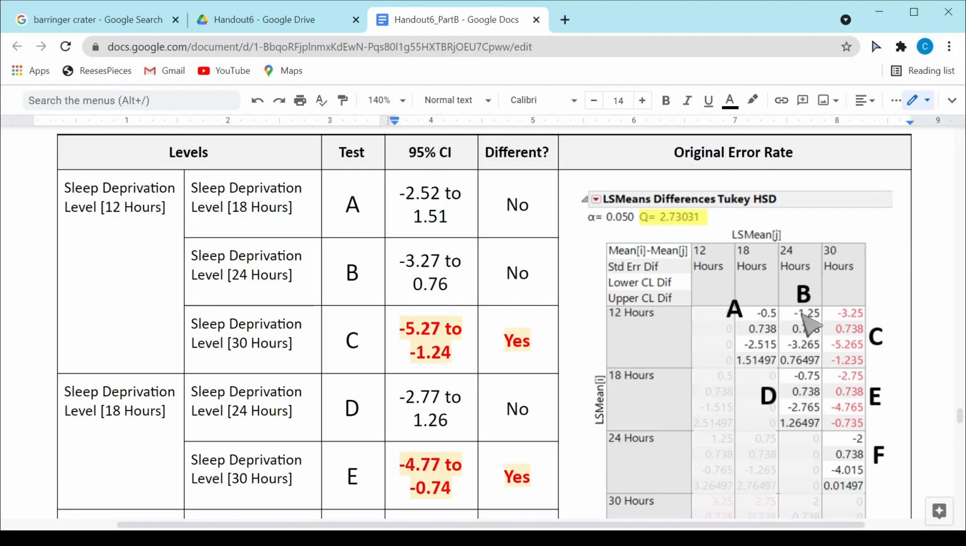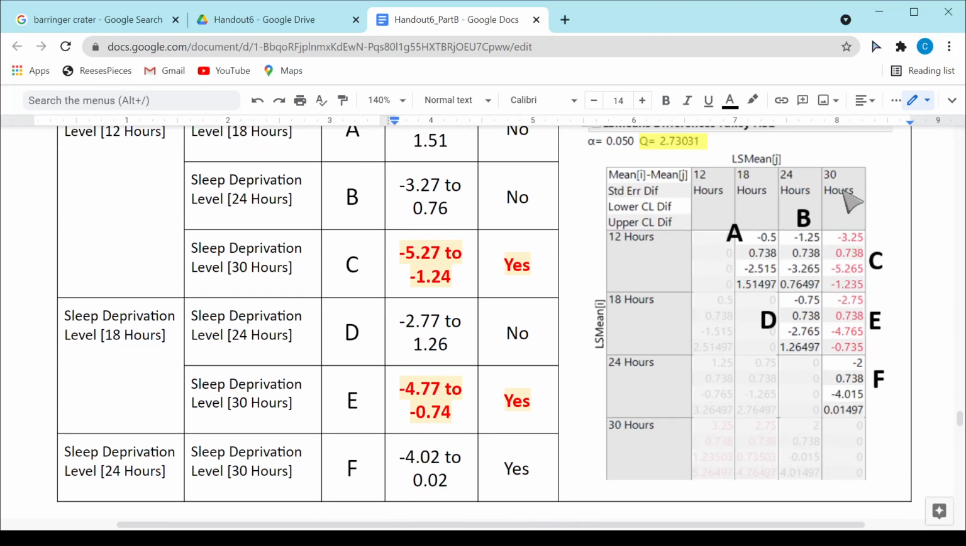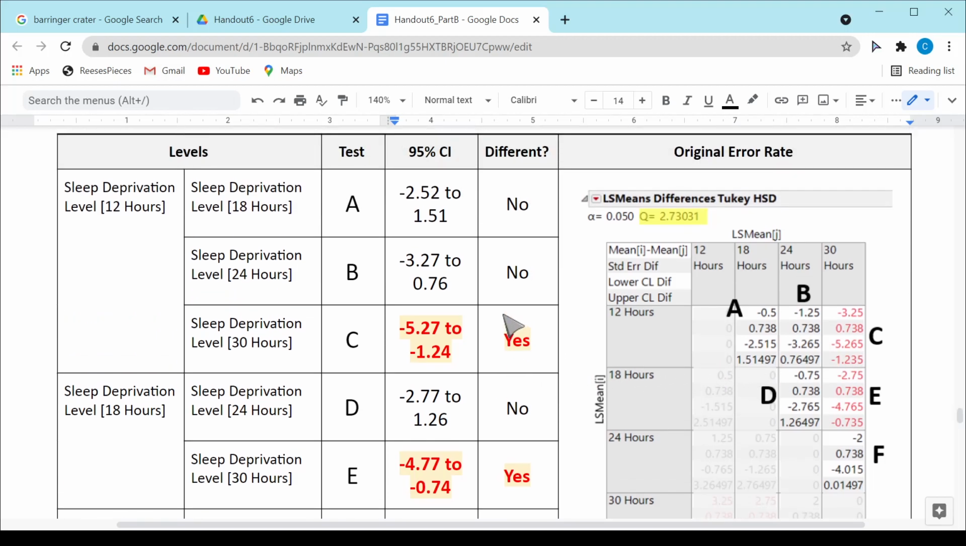Likewise, when I compare 12 hours to 24 hours, that confidence interval catches 0. -3.2 to 0.76, that interval also catches 0. But 12 hours to 30 hours does not. So that would be this box over here, 12 hours and 30 hours, and you can see that the interval is entirely negative. That means I do have a difference. The confidence interval gives me a range of likely values for the difference in the two averages, and this confidence interval right here does not include 0. It stays completely negative. So I do have a difference between 12 hours and 30 hours